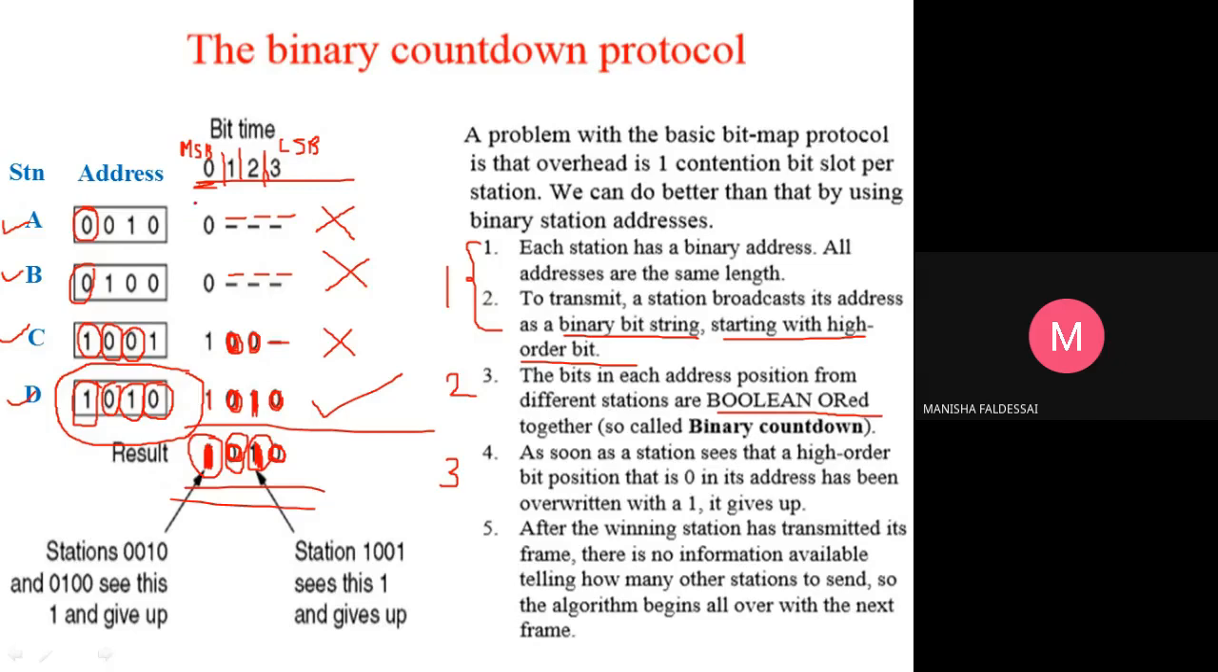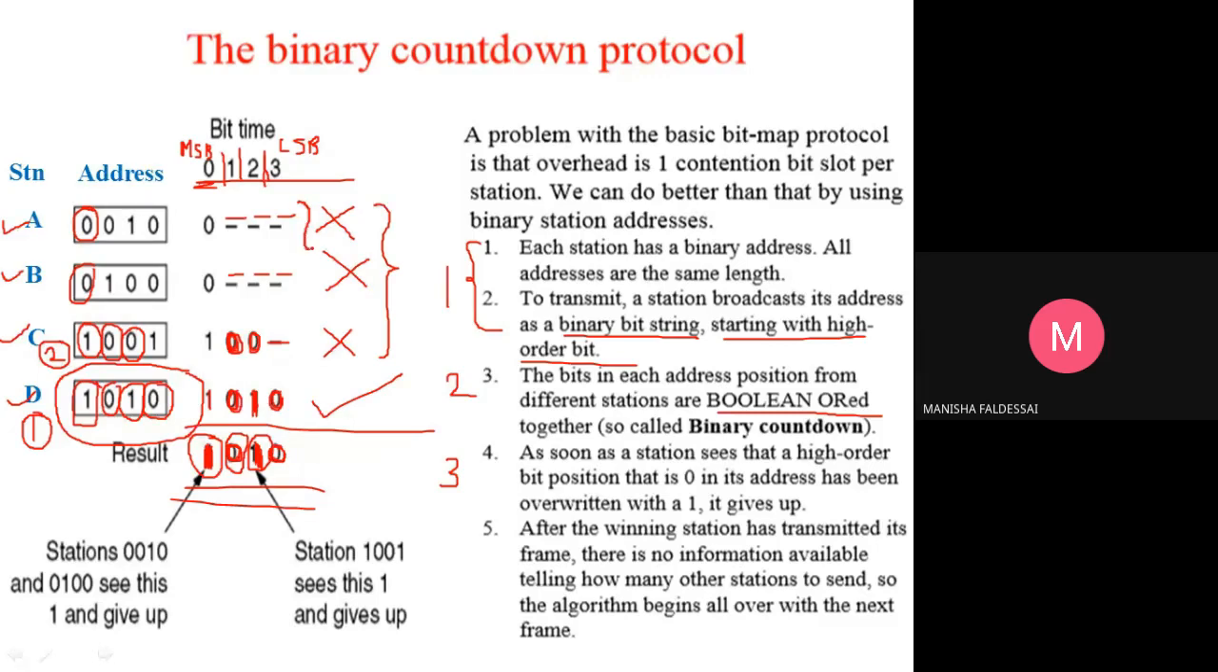Okay, then again you apply the same binary countdown protocol for A, B, C. A, B, C are remaining. Then who will get a chance to send? Next, C will get a chance to send, because the next highest address is C's, that is 1001. So first D will send. Second, when you run the full algorithm and compare the first three, then C will send.